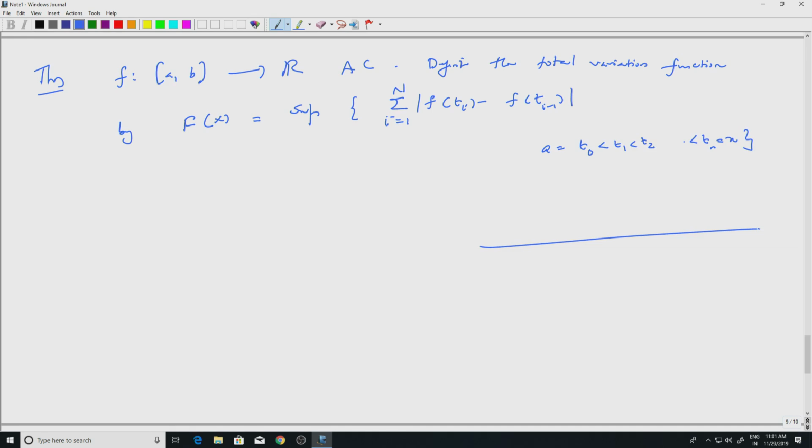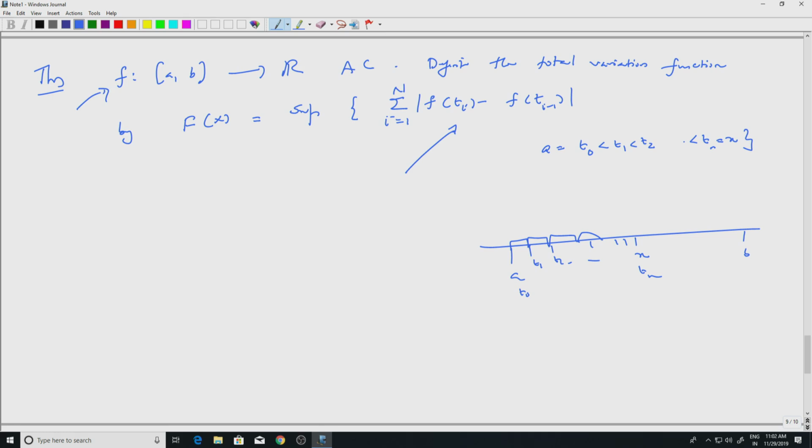So, what am I doing? I have the interval a b, I look at some point x and I partition it. This is my t0, t1, t2 and so on, up to tn, and then look at the variation of the function in each interval. The variation of the function in each interval is this. Remember, that is the measure essentially, right. So, it is exactly like the definition of the total variation measure. You can think of this as, if f defines a signed measure by integration, then this is mod mu of a to x.